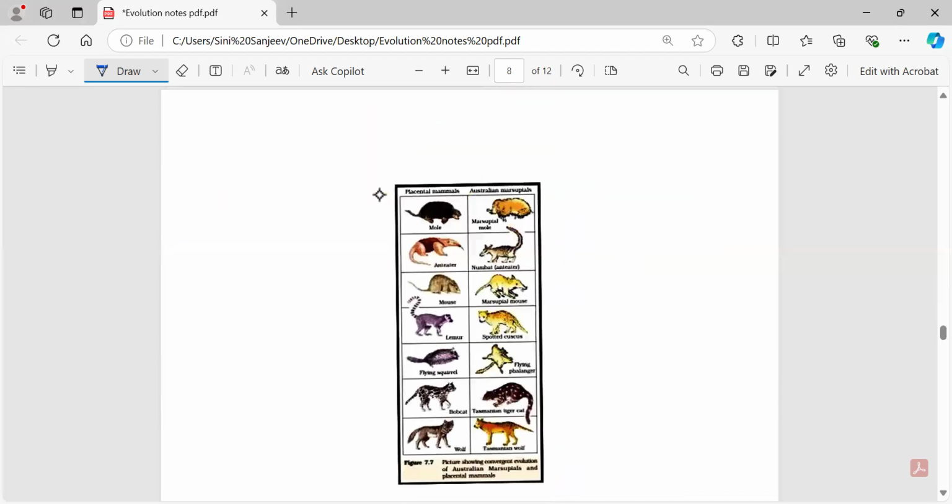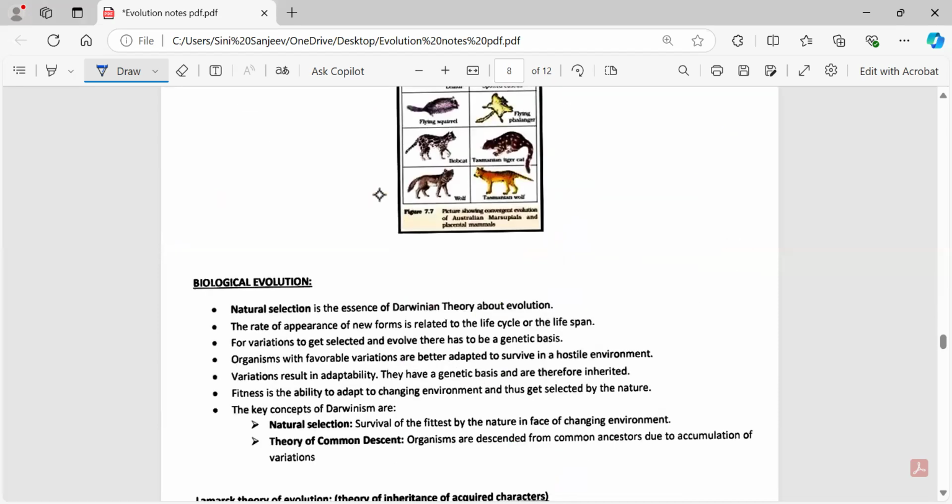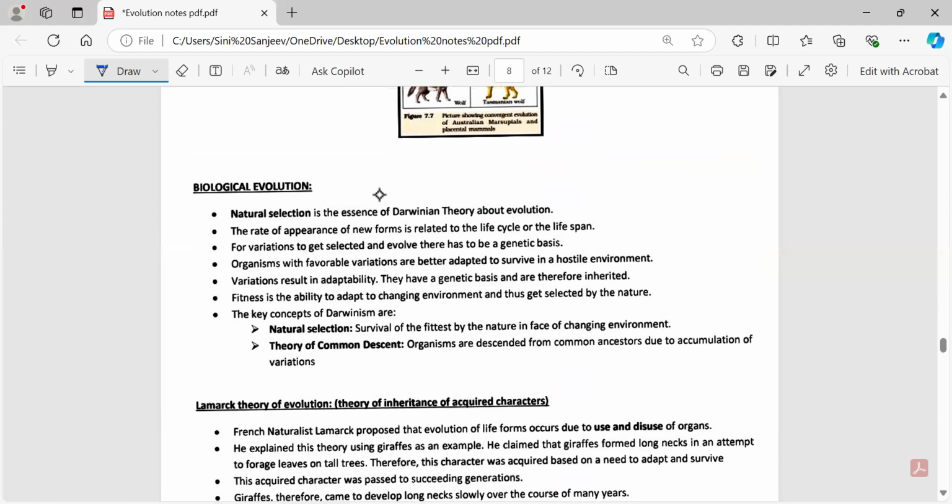In the same way, you have another one which is called the biochemical and embryological evidences. So biochemical and embryological evidences means what?